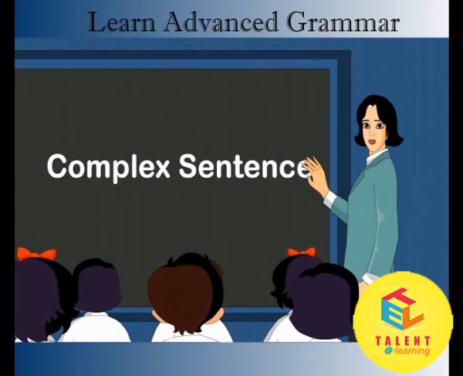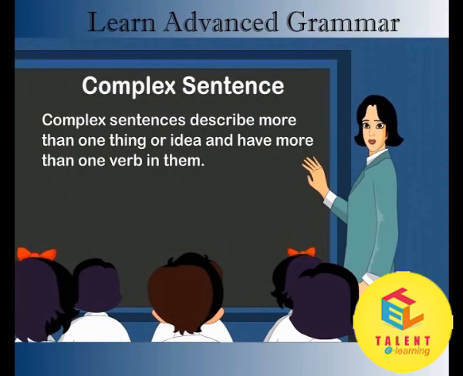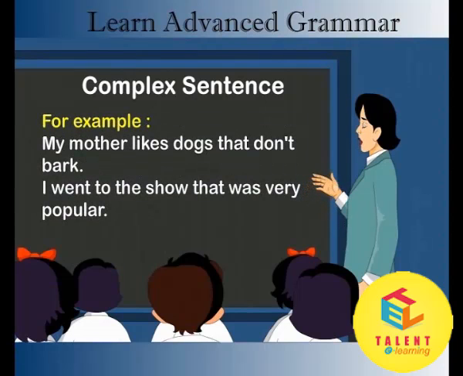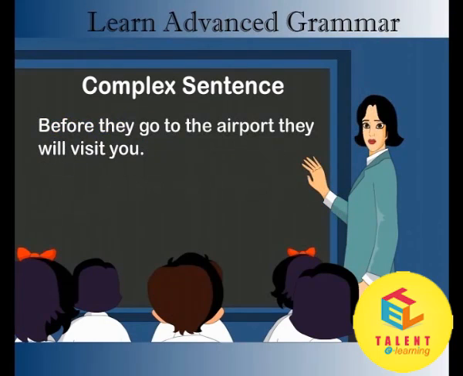Complex sentences. Complex sentences describe more than one thing or idea and have more than one verb in them. They are made up of more than one clause: an independent clause that can stand by itself, and a dependent, subordinate clause which cannot stand by itself. For example, my mother likes dogs that don't bark. I went to the show that was very popular. Before they go to the airport, they will visit you.